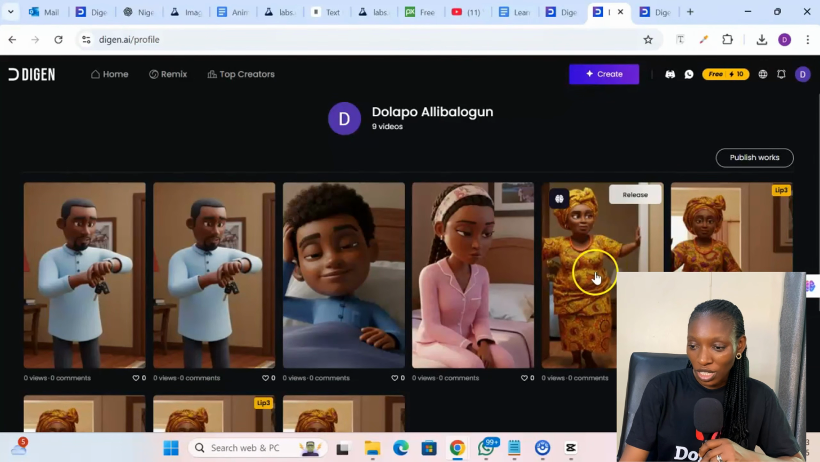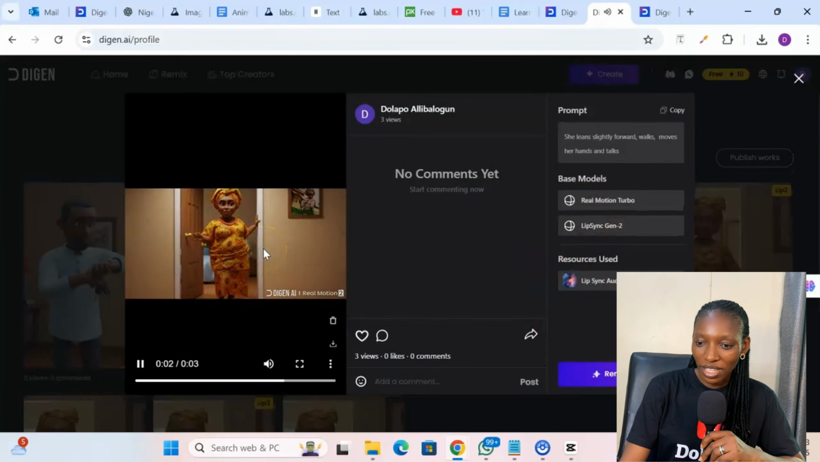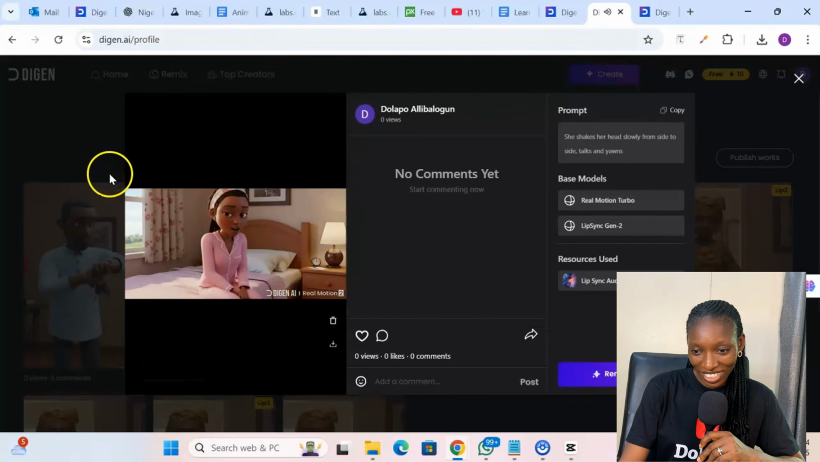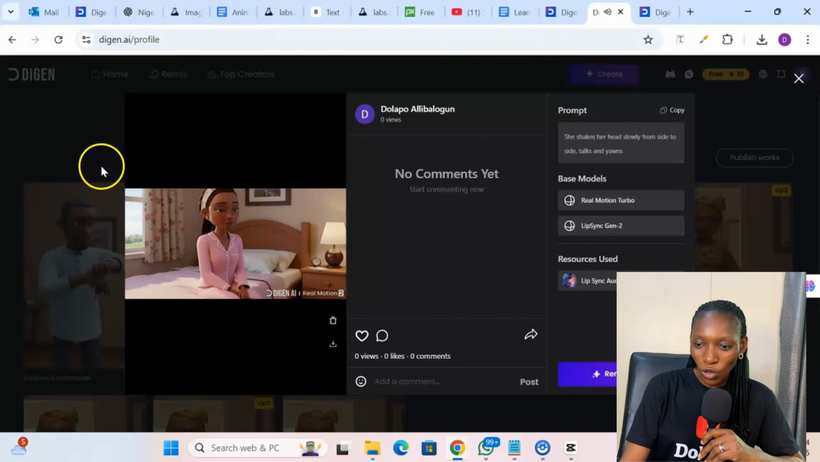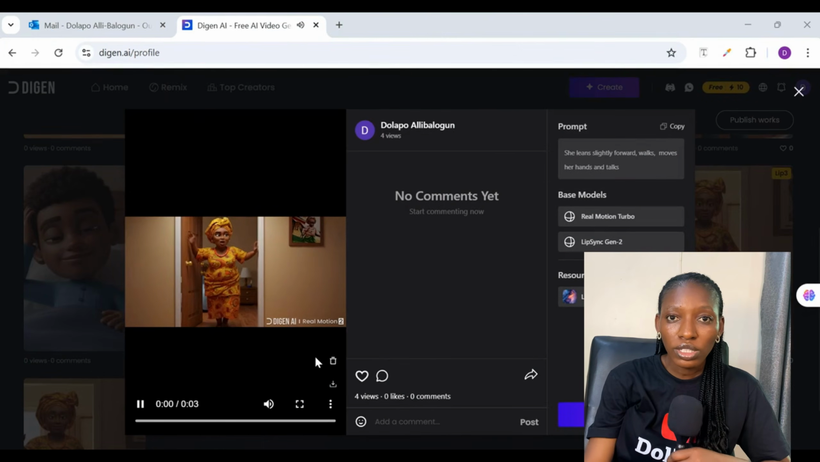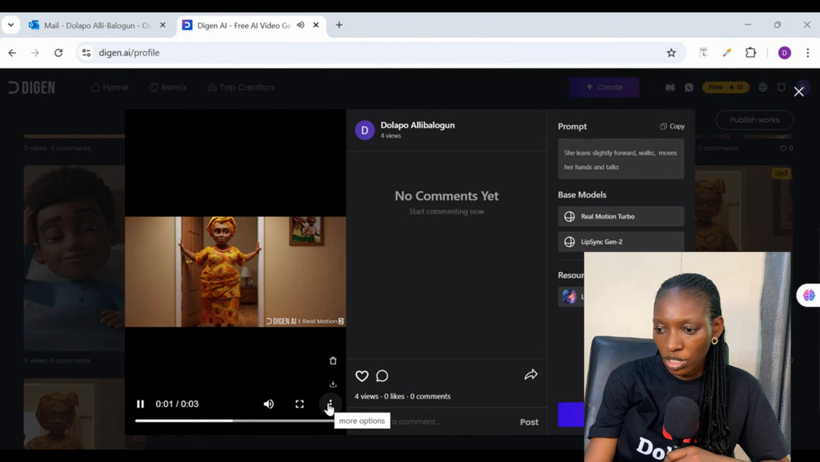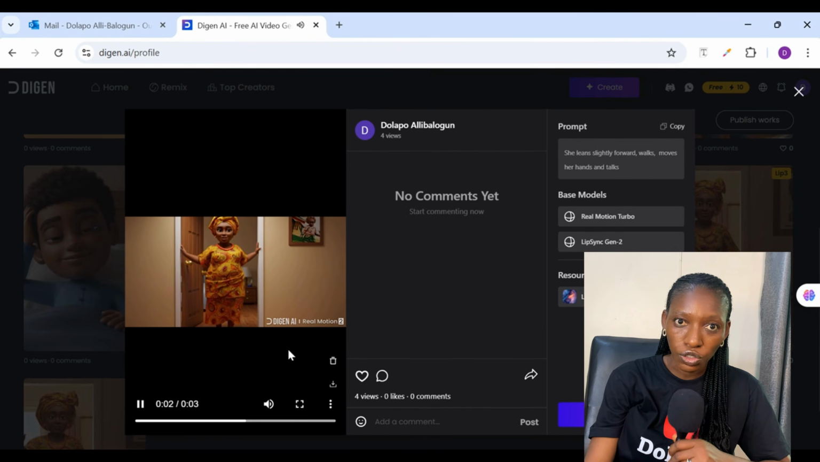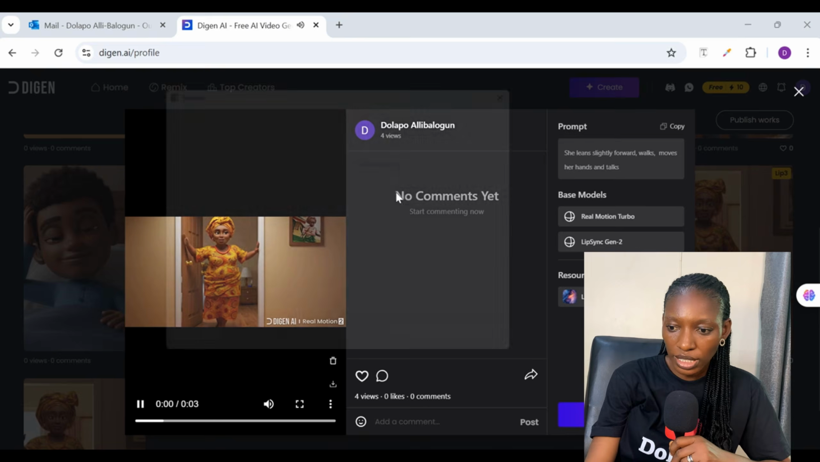I've generated all the shots, and let me show you the one for the mother. Can you see that? Now let's move on to the other ones for the girl. Can you see that? So we have for the boy, we have for the father. To download them, just tap on these 3 dots and then click on download. It will ask you where you want to have it saved on your device, and then you can go ahead and save. Now the next step is for us to edit and export this in form of a video.